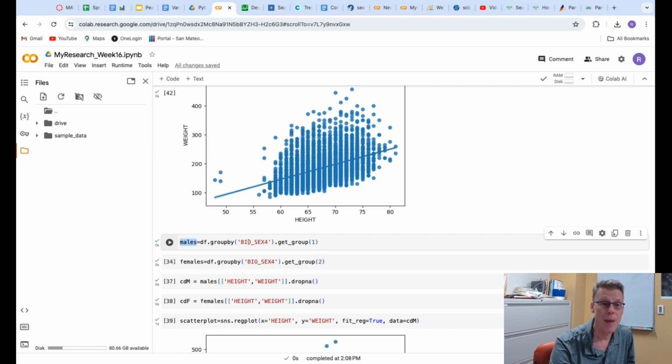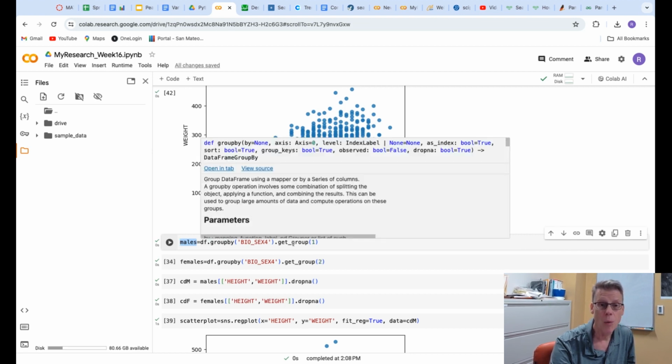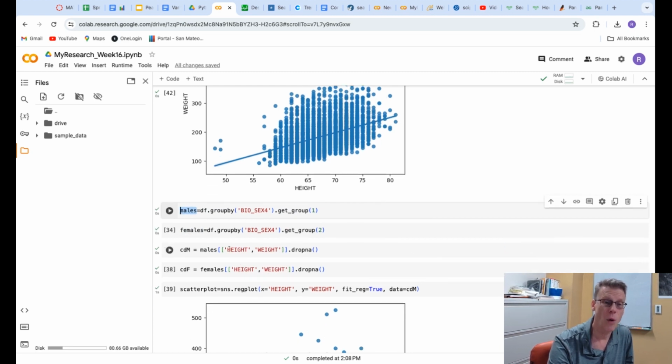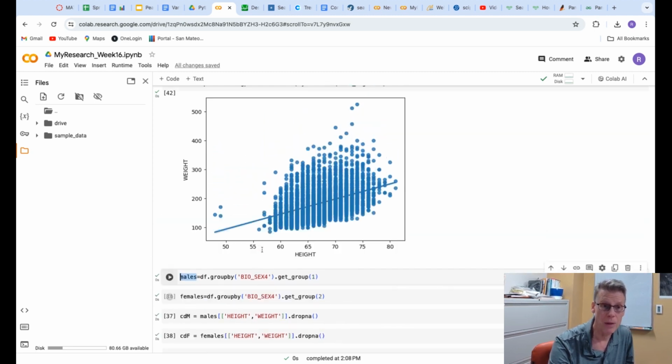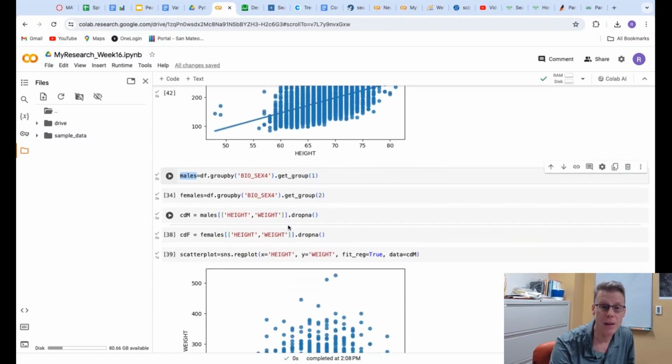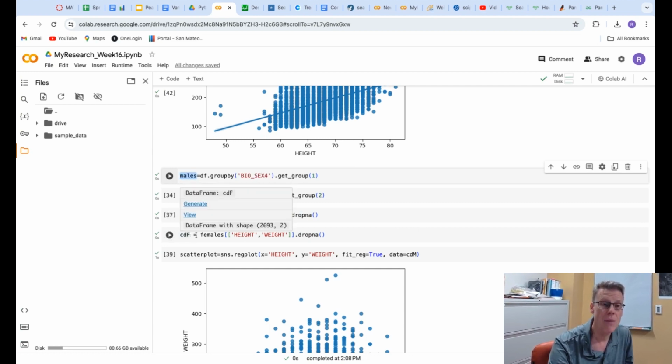And so I made this whole new data frame where it's just the men in males and just the women in females. Then I cut it down to only have height and weight, the variables that I created up here, and I dropped the NaNs. And so CDM has just height and weight for the males, and CDF has height and weight for the females.